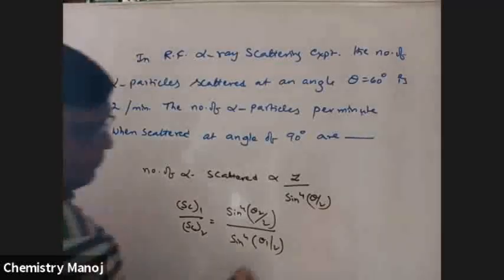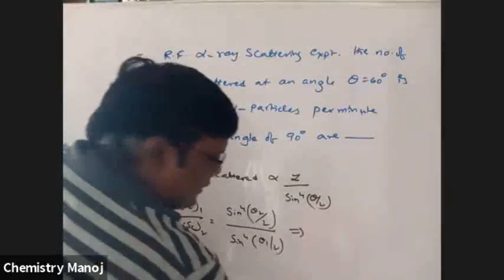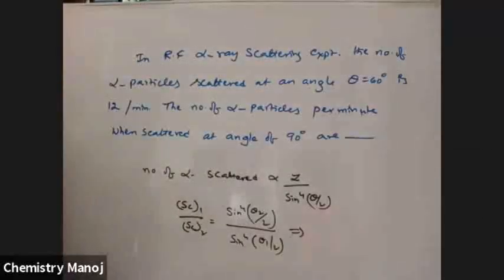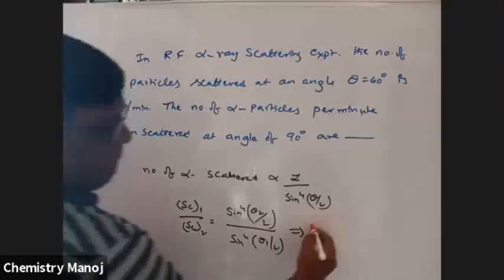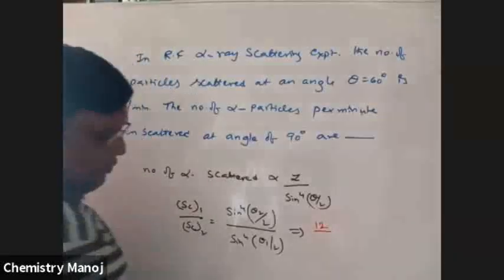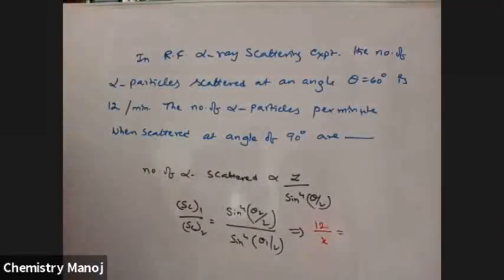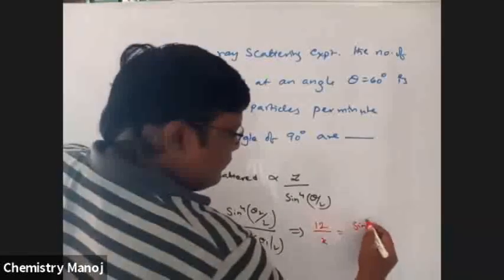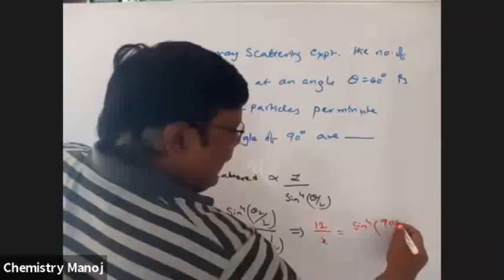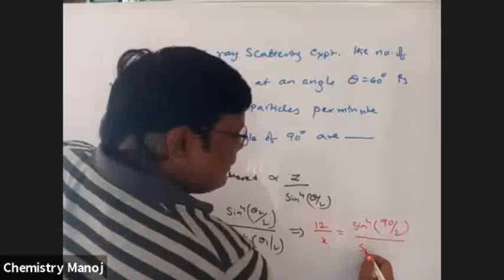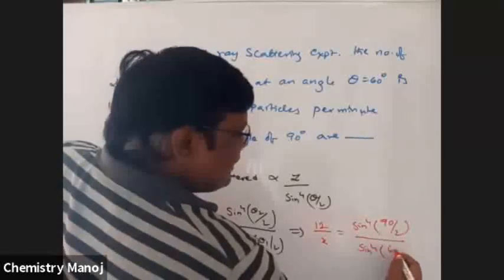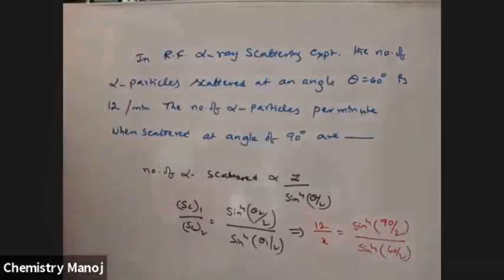That implies scattered 1 per minute is 12, and scattered 2 I am going to calculate, let it be x, and is equal to sine power 4 of 90 by 2 by sine power 4 of 60 by 2.